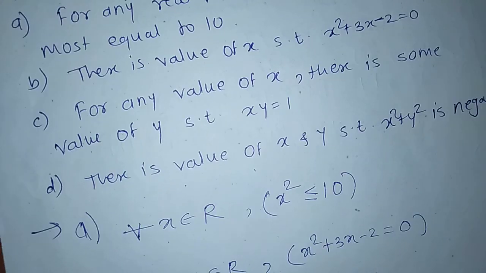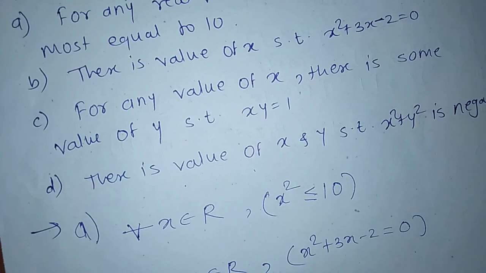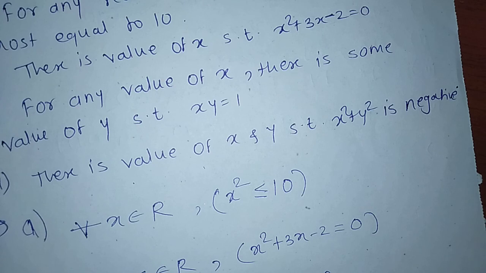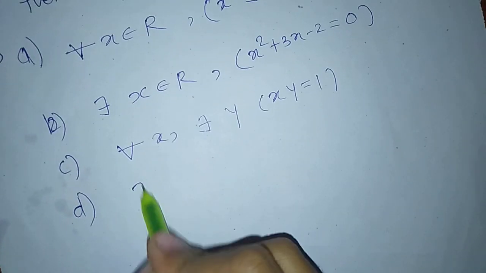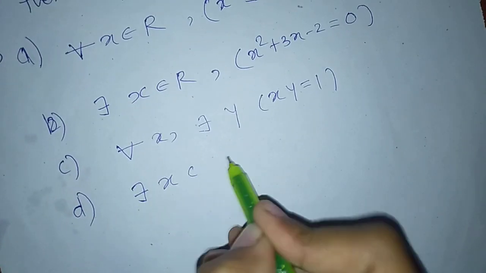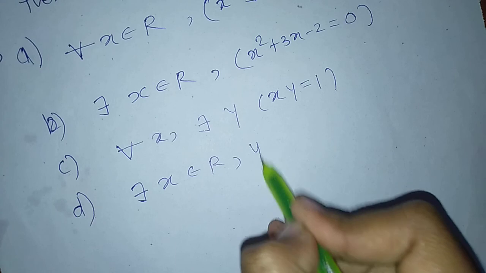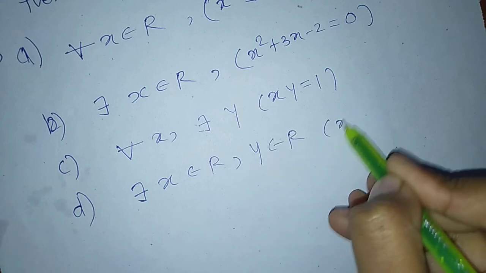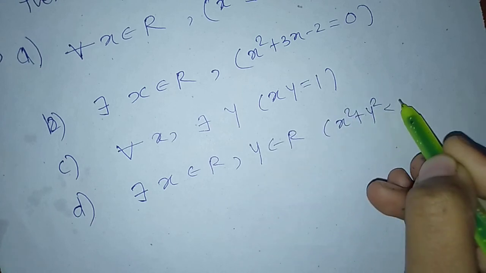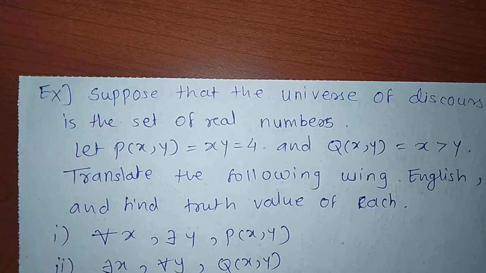Next, D, there is a value of x and y such that x square plus y square is negative. There is means there exists x, y belongs to R such that x square plus y square is less than 0. There exists x belongs to R, there exists y belongs to R such that x square plus y square less than 0.